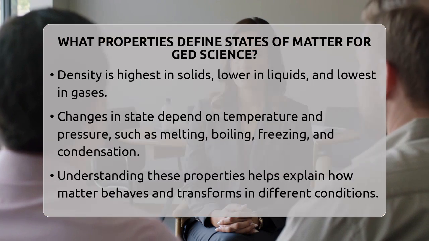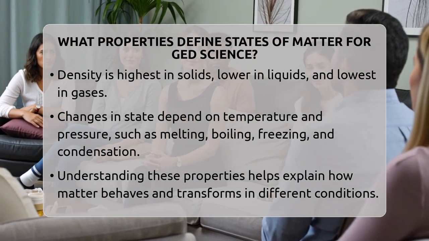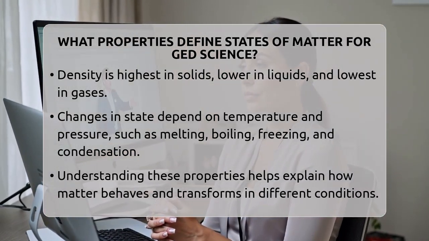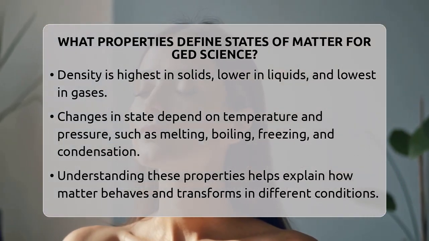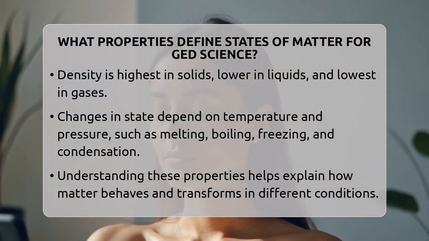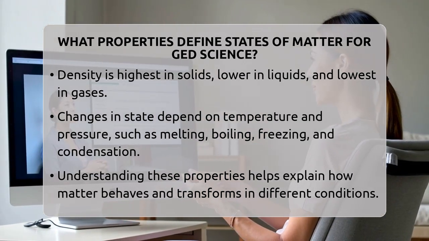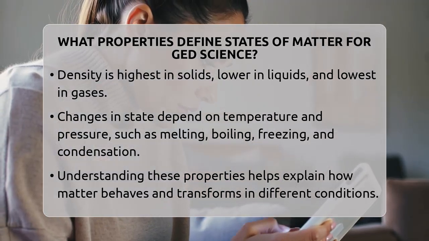The key differences between these states come down to energy, density, and how particles move. Solids have low energy, tightly packed particles, and fixed shape and volume. Liquids have moderate energy, particles that move more freely, and fixed volume but variable shape. Gases have high energy, particles that move rapidly and are spread out, with no fixed shape or volume.